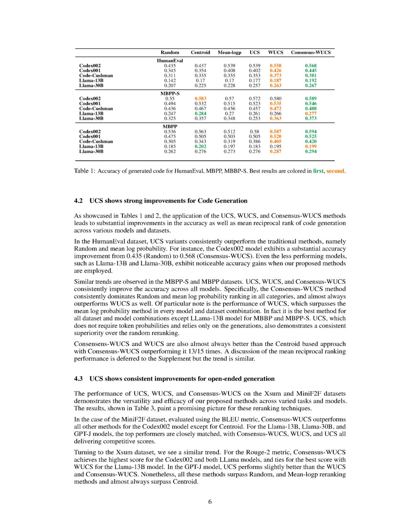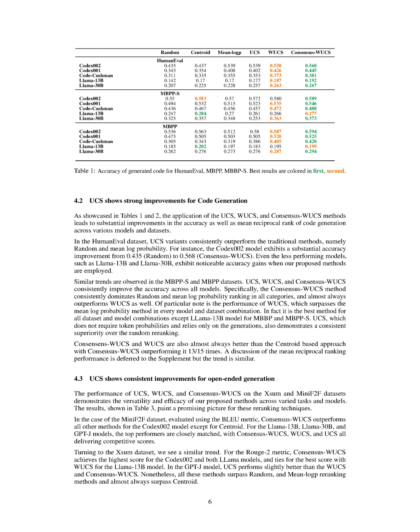Next, we'll discuss how the UCS, WUCS, and consensus WUCS methods have significantly improved the accuracy and mean reciprocal rank of code generation across various models and datasets. This is clearly demonstrated in the tables. In the Human Eval dataset, these UCS variants consistently outperform traditional methods like random and mean log probability. For example, the Codex 002 model's accuracy improved significantly from 0.435, using random, to 0.568, using consensus WUCS.